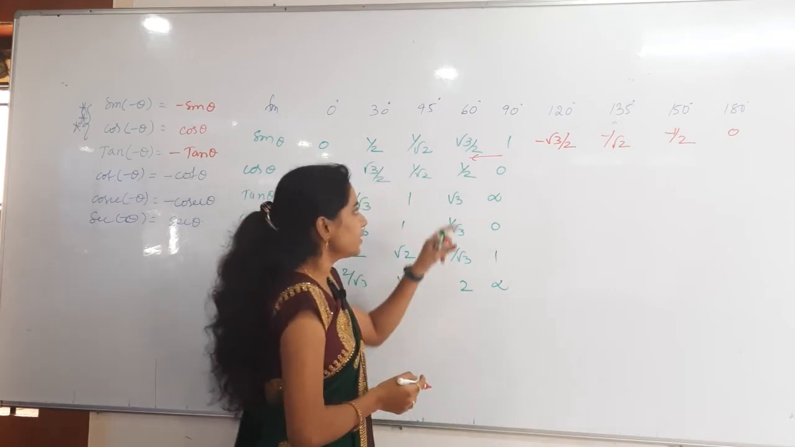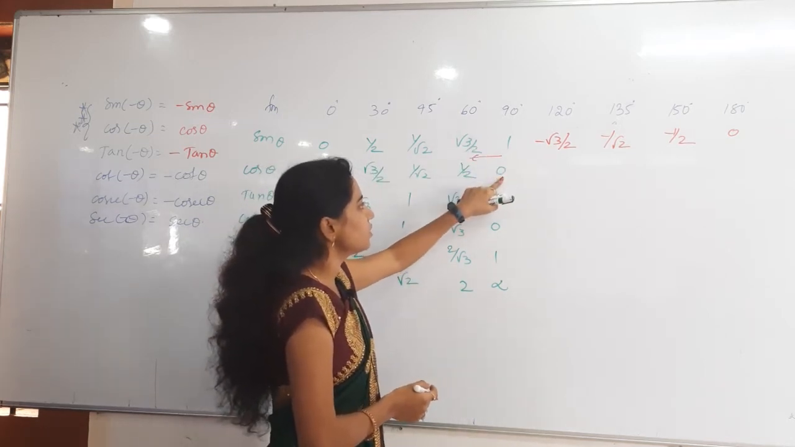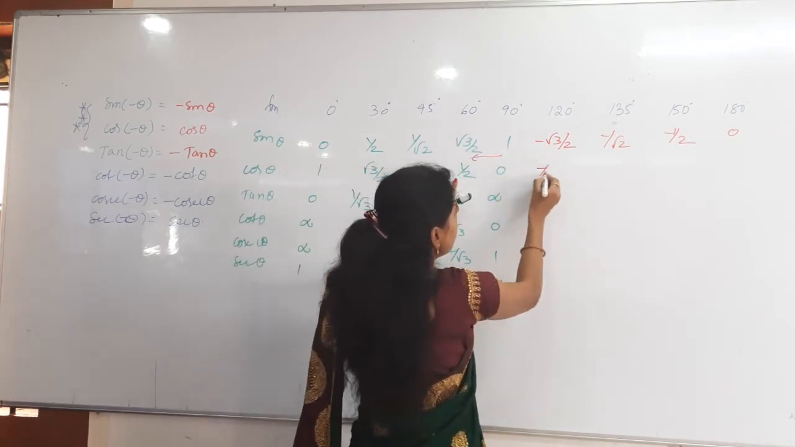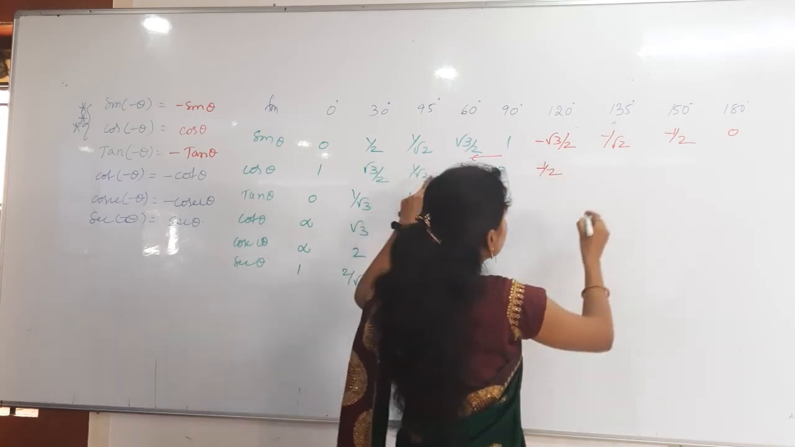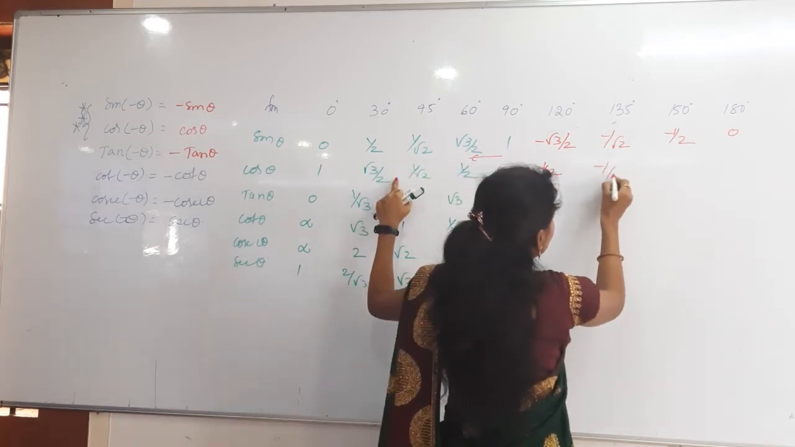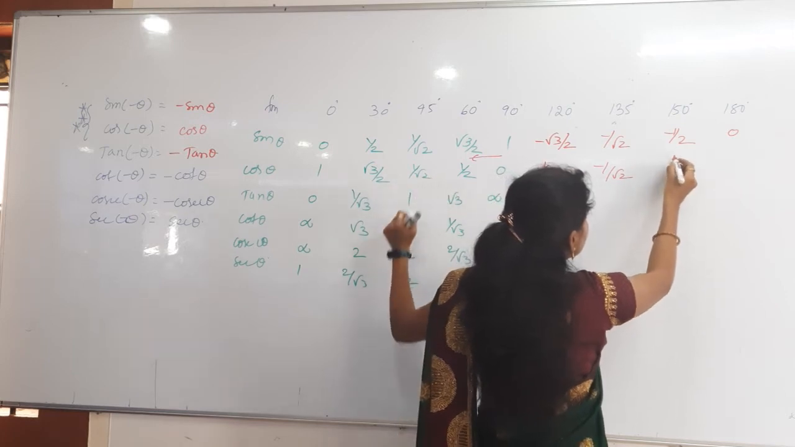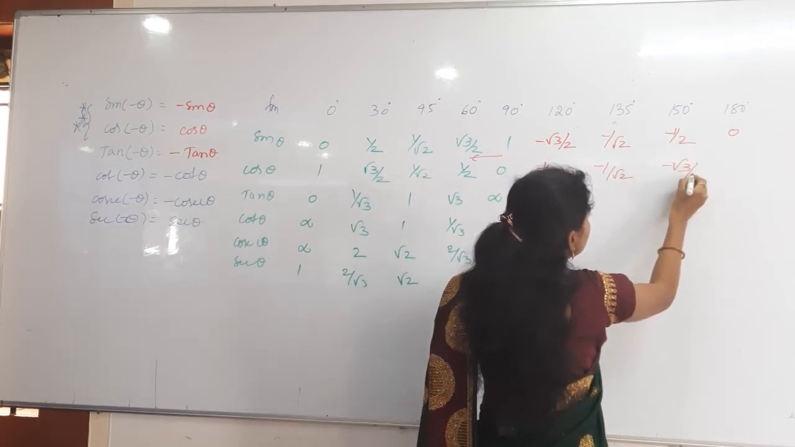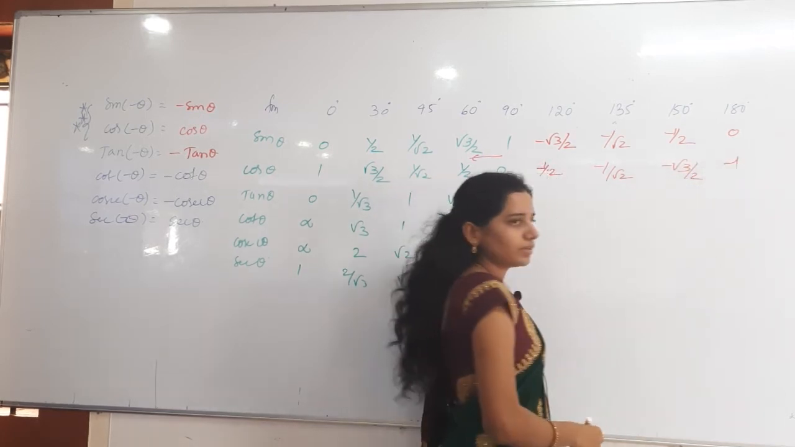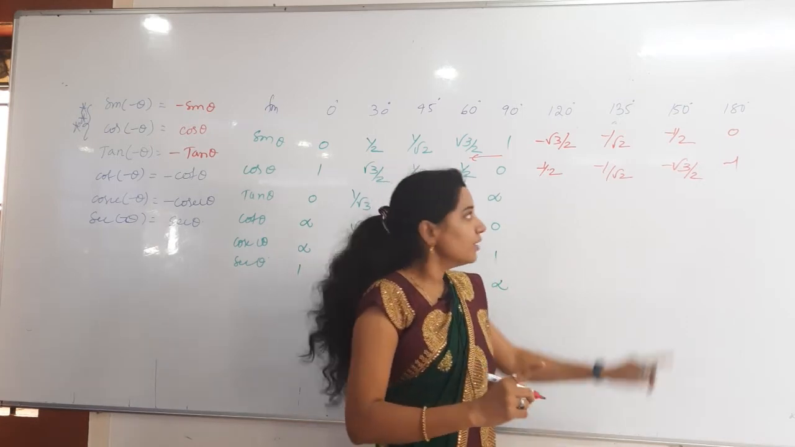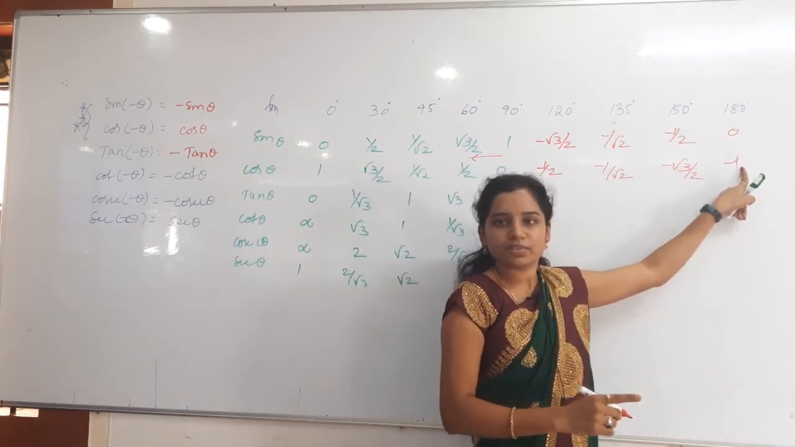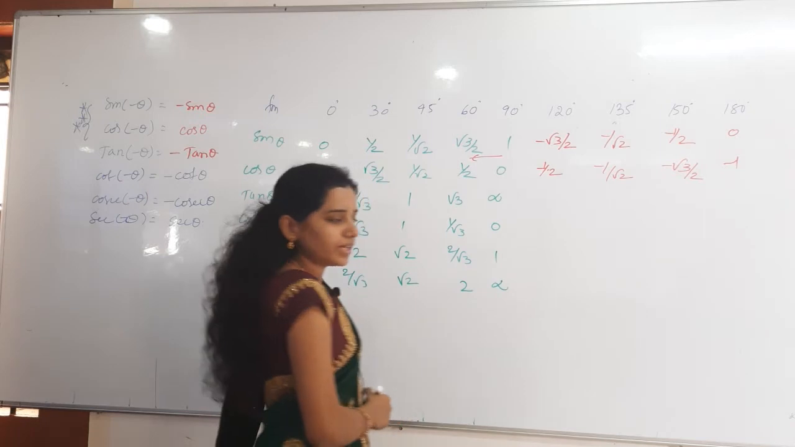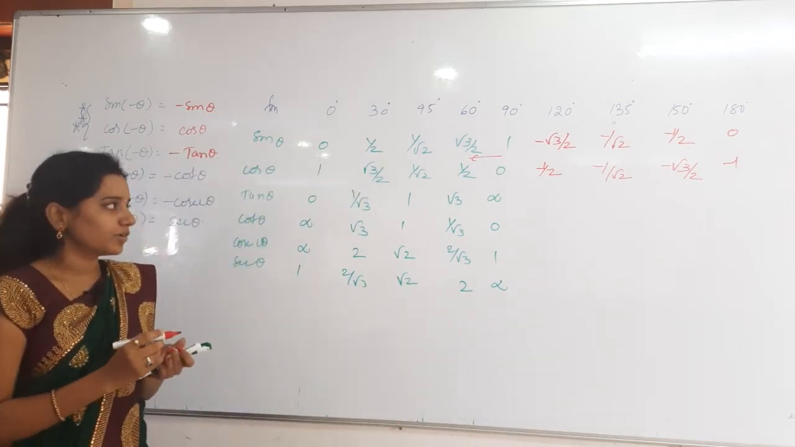Then after that, for cos, 90 is 0 only, cos 120 will be minus 1 by 2, then cos 135 will be minus 1 by root 2, then cos 150 will be minus root 3 by 2, and minus 1. You already know very well that cos 180 is minus 1. Yes sir. Can you write everything like that? All are the same only.